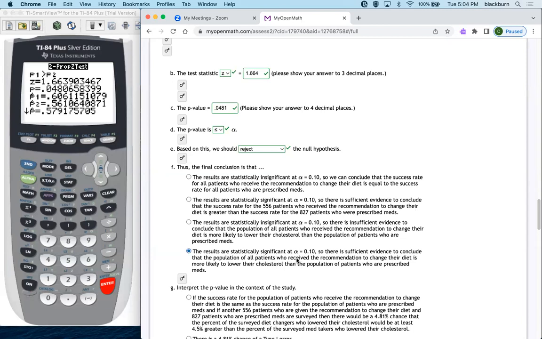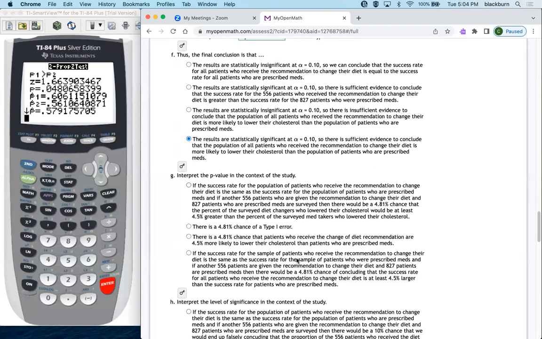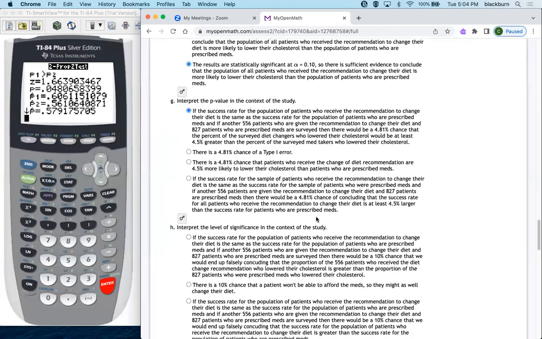Yep, that one. Okay, p-value, success rate for the population. This one here is talking about the patients. Yep, that's the one we want. The last one talks about sample, but we need to know about the population. So it's that one.